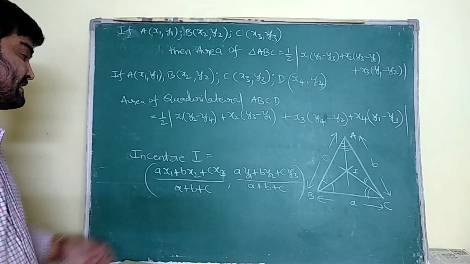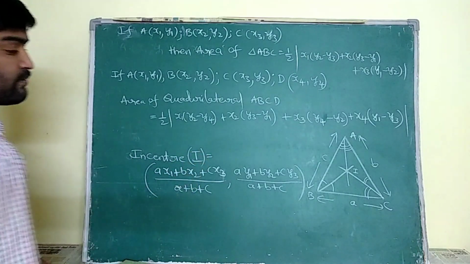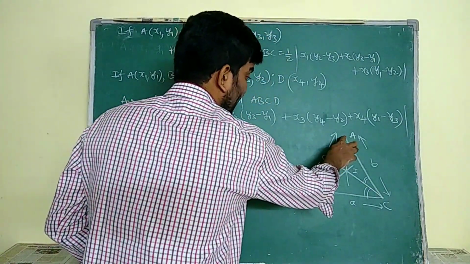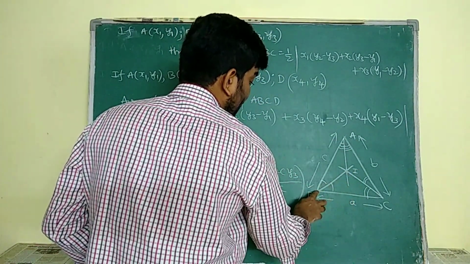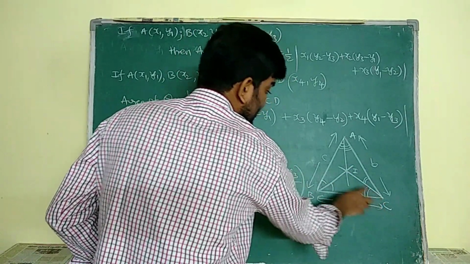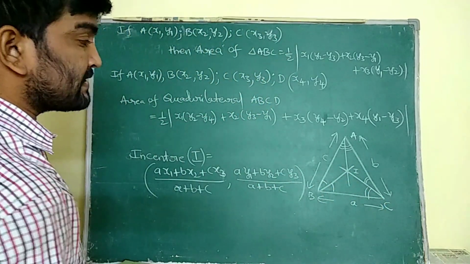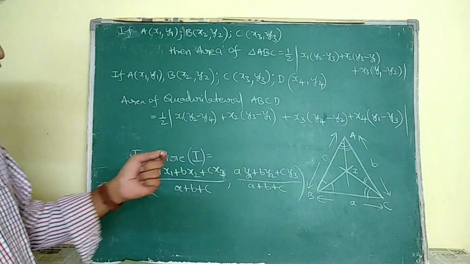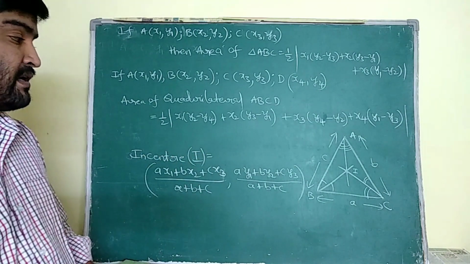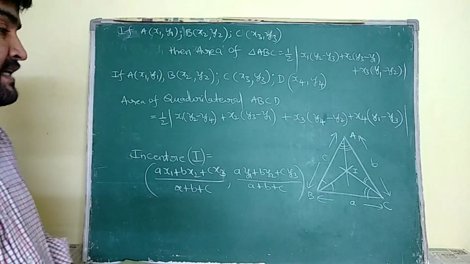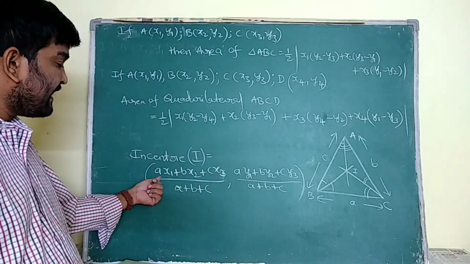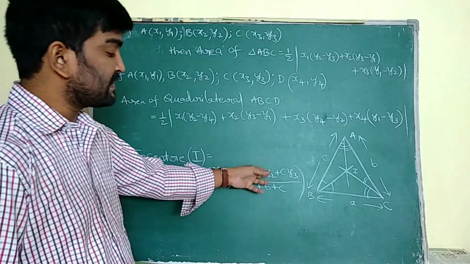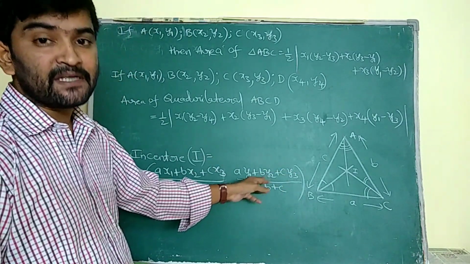Now incenter. Incenter means the concurrent point of the angular bisectors of a triangle. For example, angle A's angular bisector is this, angle B's angular bisector is this, angle C's angular bisector is this. Then all these 3 angular bisectors meet at one point, that is I. So that I is known as the incenter. The formula for the incenter is ax1 plus bx2 plus cx3 by a plus b plus c, and ay1 plus by2 plus cy3 by a plus b plus c.